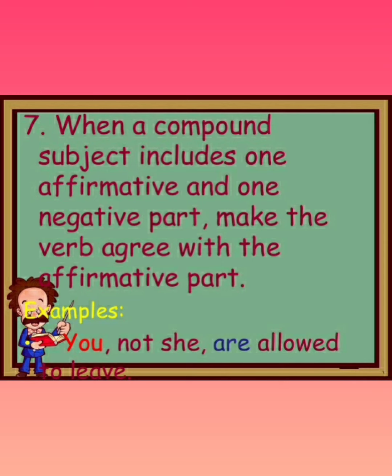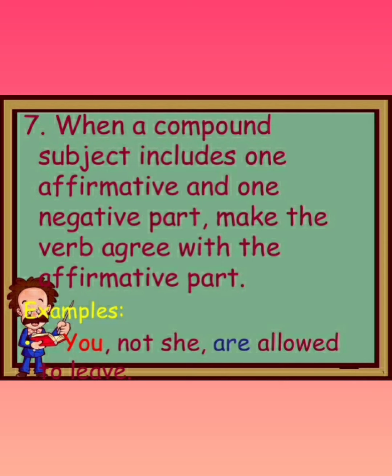Now rule number 7. When a compound subject includes one affirmative, affirmative means yes type, and one negative, negative means no type, make the verb agree with the affirmative part. So whenever you get compound subjects, where there is more than one subject, those are called compound subjects. If a compound subject includes one affirmative and another negative part, your verb always agrees with the affirmative, the yes type part.